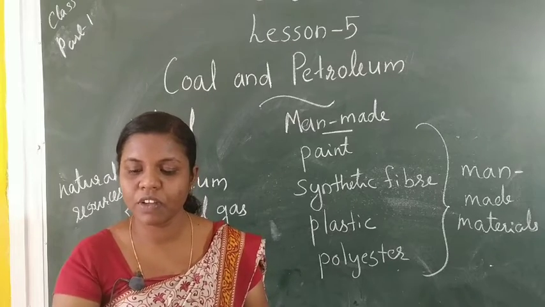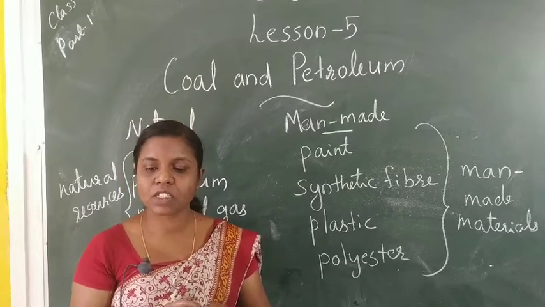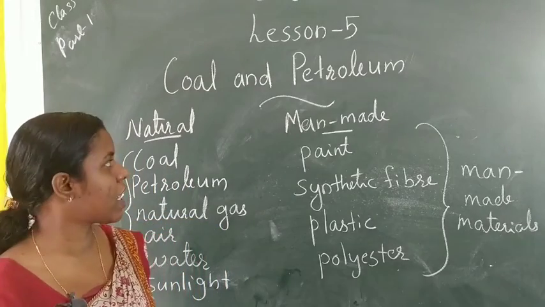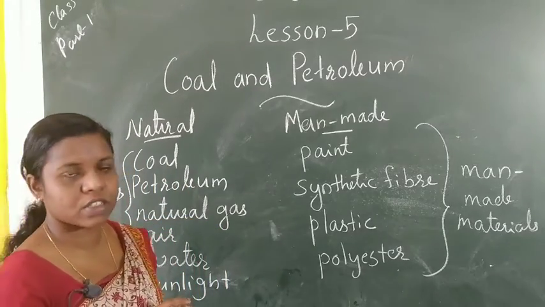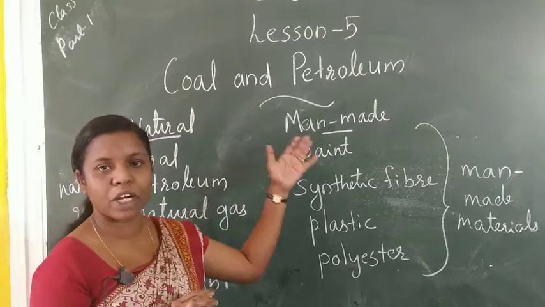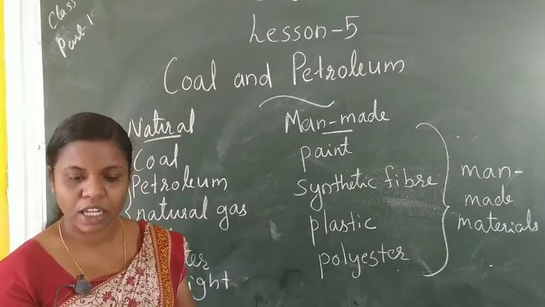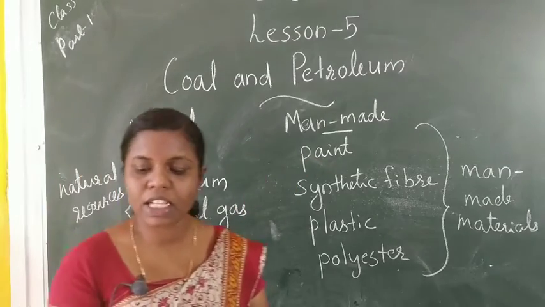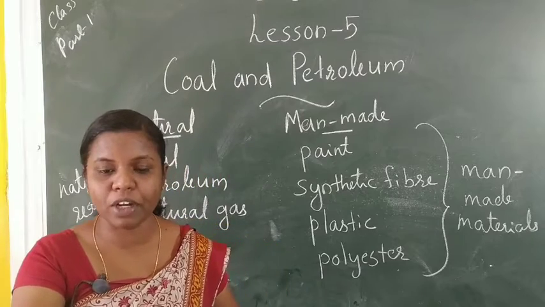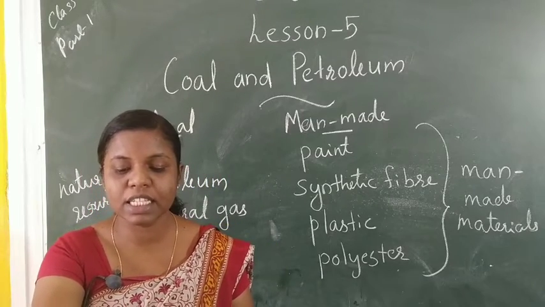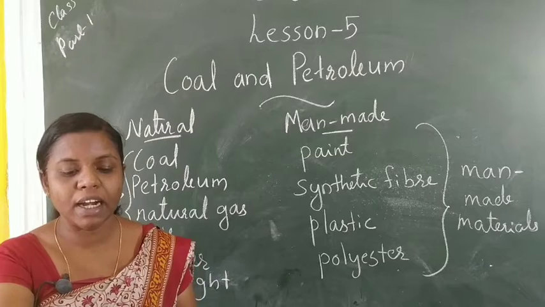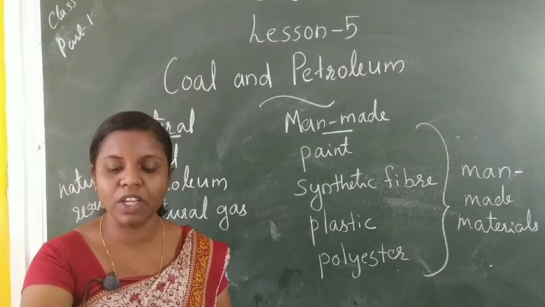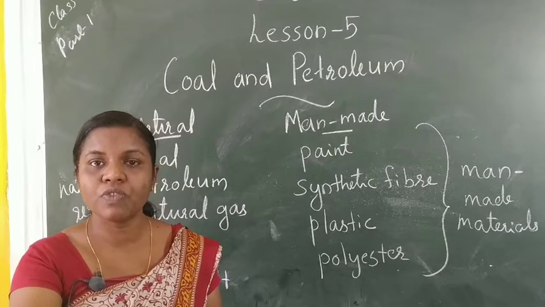In this chapter we will learn about some exhaustible natural resources. What are they? Coal, petroleum and natural gas. Natural resources like coal, petroleum and natural gas were formed from the dead remains of living organisms, or fossils.